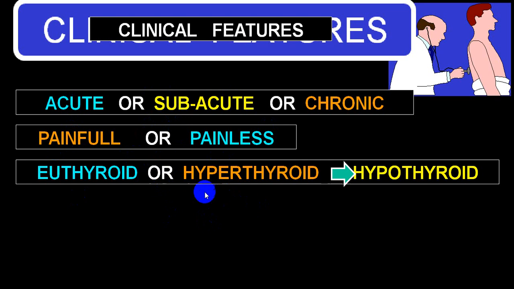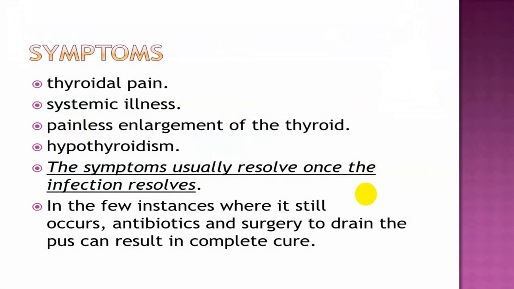As inflammation sets in or the autoimmune process starts, you can have increased production producing hyperthyroidism features. May be symptomatic, may be asymptomatic. Later on, once the destruction sets in, the person will have decreased production, and then he will go into a stage of hypothyroidism, and then he will have all the classical clinical symptoms and signs of hypothyroidism. We call it myxedema. And one of the most common causes of myxedema, apart from iodine deficiency, is Hashimoto's thyroiditis.